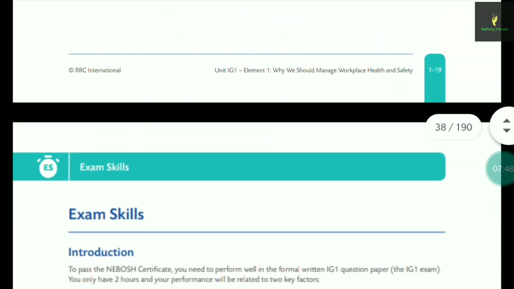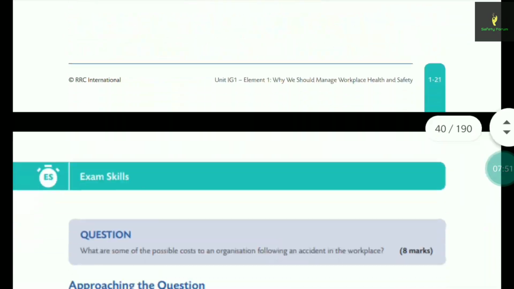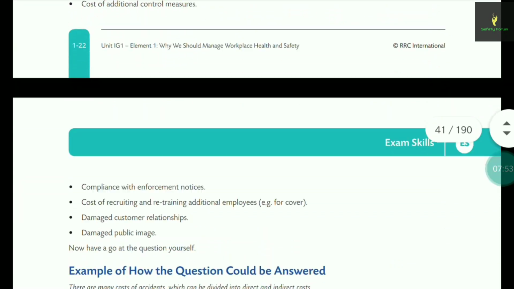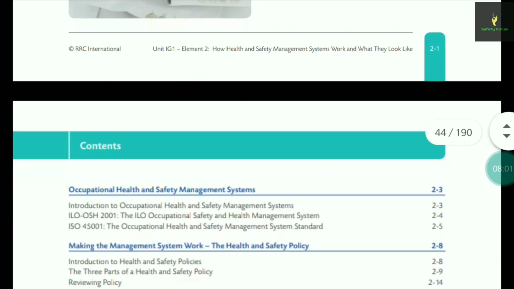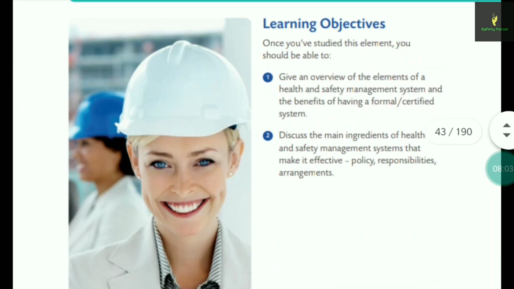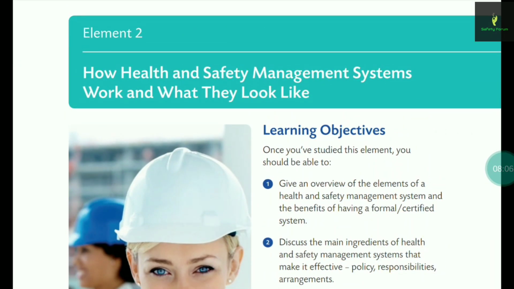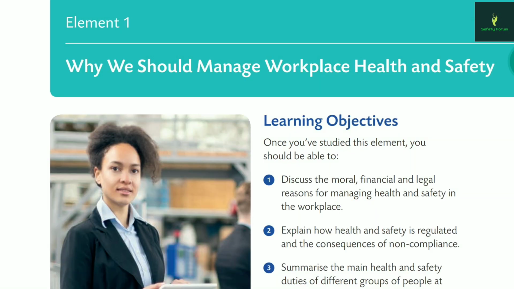And I can say, in element 1, as you've seen, it is very simple. Even in the last scenario you have seen, only one question is there. The thing is that you have to focus on the moral reasons, financial reasons, and social reasons. That is very important, friends. Just focus on that. You can definitely expect that question. So this is from the textbook.